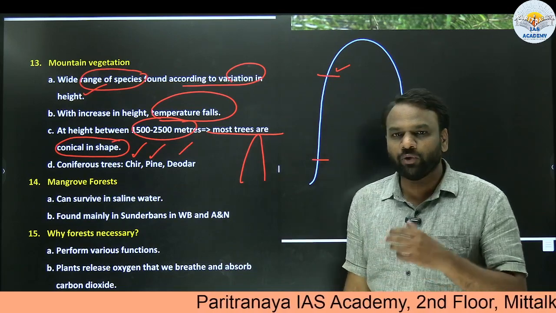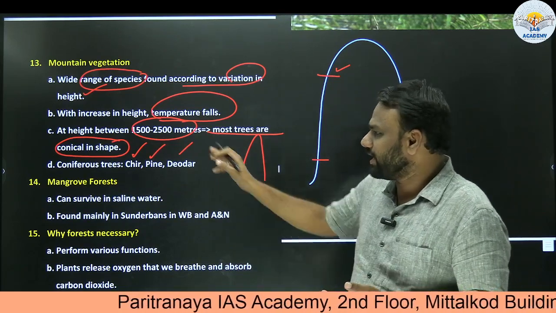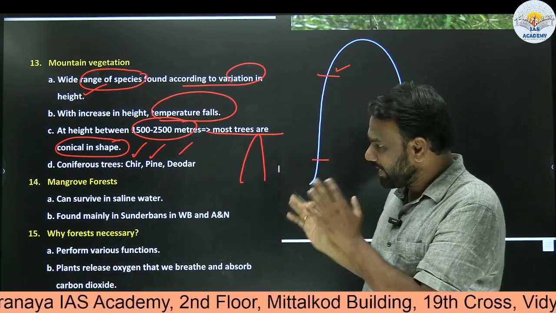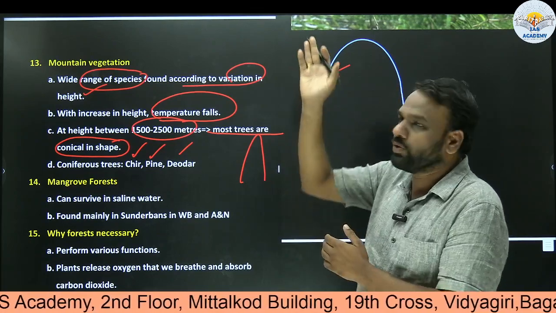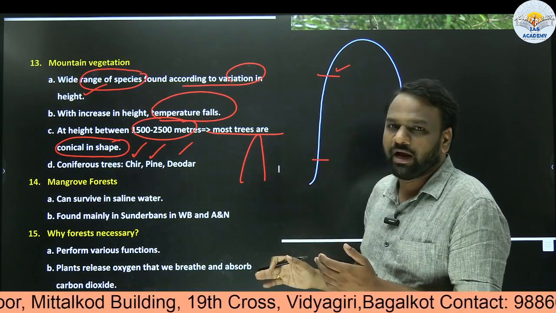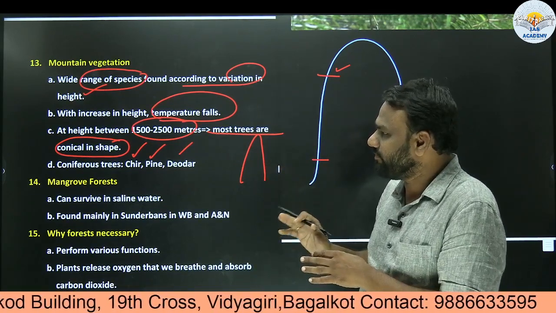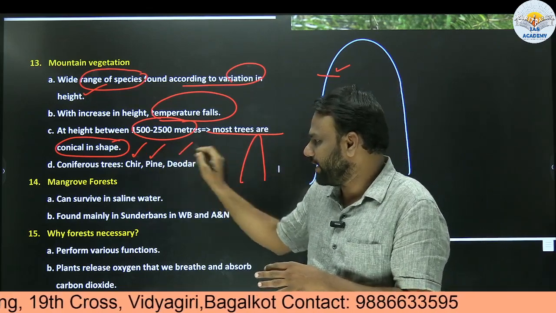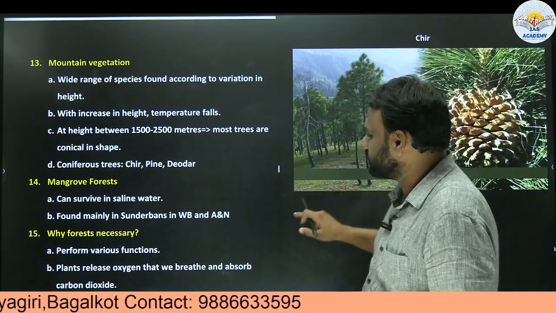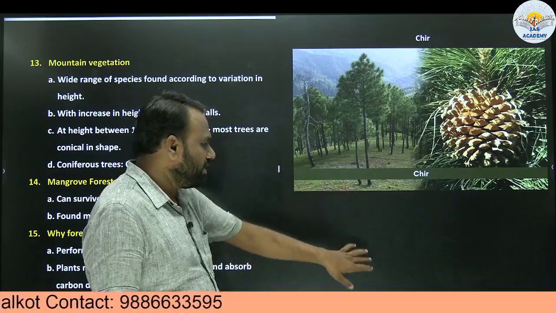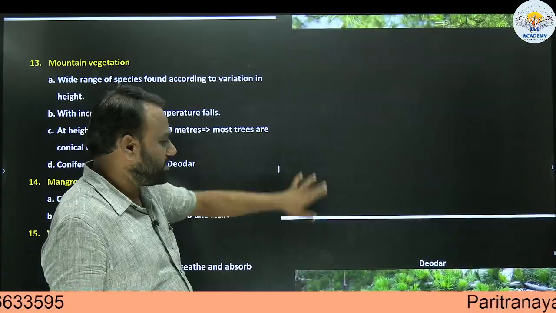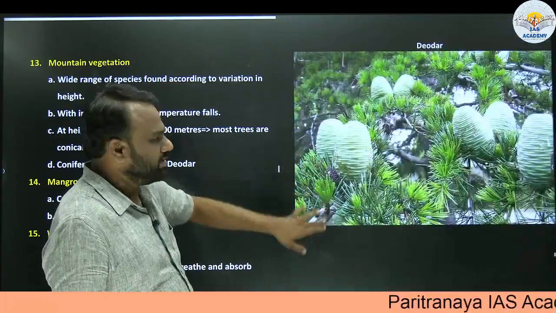So here are the points to remember from the exam point of view. They will not ask exactly from what height to what height, 1500 to 2500, that is not important. What we need to understand is that in mountain vegetation, as we go to higher altitudes, the vegetation and wildlife change, and also temperature falls, and the various trees we witness in mountain vegetation are coniferous trees like chir, pine, deodar. Rather than memorizing, we shall look at the trees. This is chir. Next, this is pine, and this is deodar.